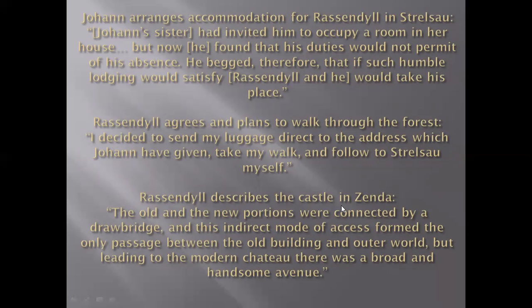Rassendyll describes the castle in Zenda. On his way, he saw the castle of Zenda, the property of Michael, and he was amazed to see its beauty. The old and the new portions were connected by a drawbridge. A drawbridge is a kind of bridge that can be drawn up. And this indirect mode of access formed the only passage between the old building and the outer world. Means the castle had two parts, the older one and the new one, and both parts were connected by that drawbridge.